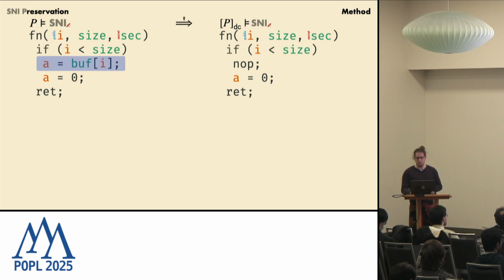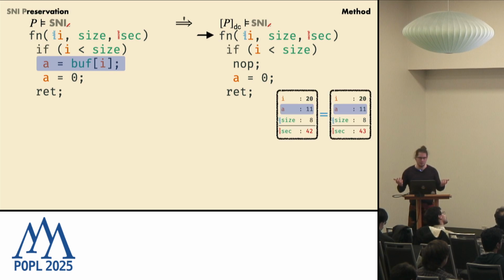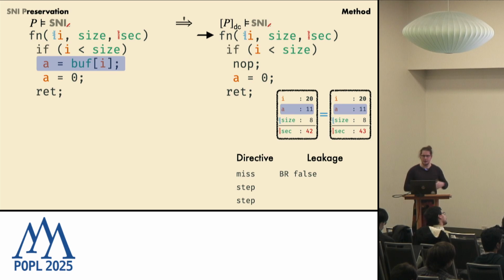In order to do so, we will have to look at any pair of indistinguishable states, as an example, these two, and we will have to execute any sequence of directives. In this example, these directives. And then we observe the leakages of one of the states, and in order to be SNI, in the target program the other state must have the same leakage. In this case, it's the case, but we would like to prove this.